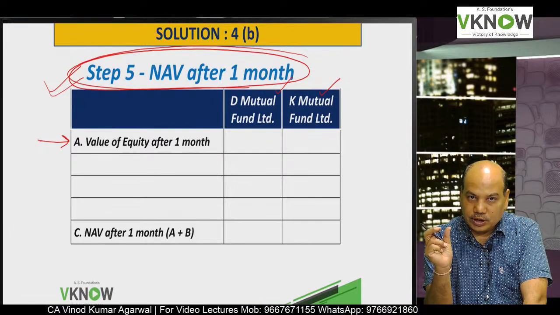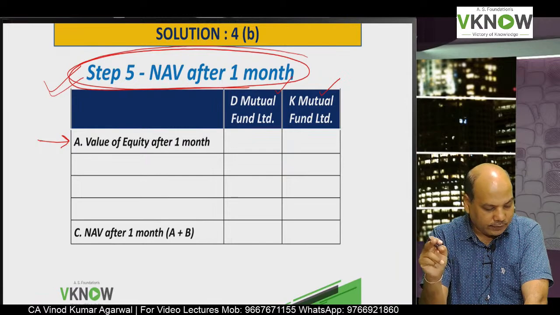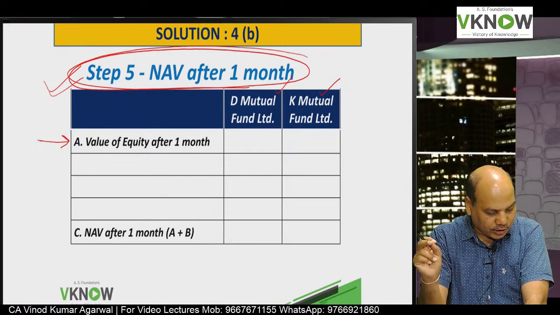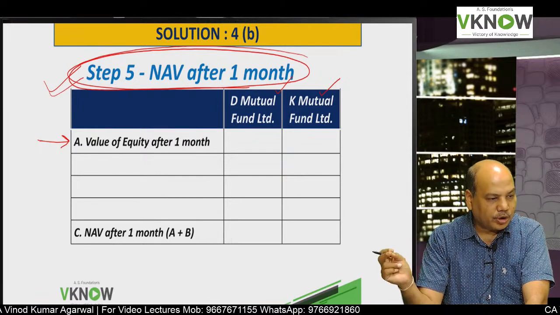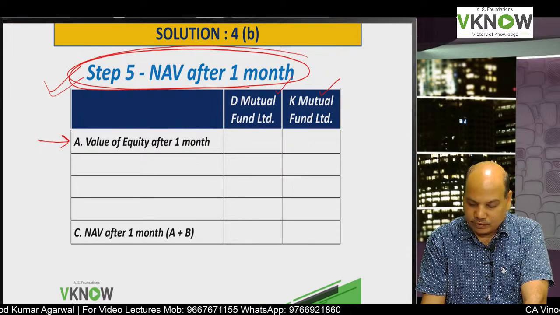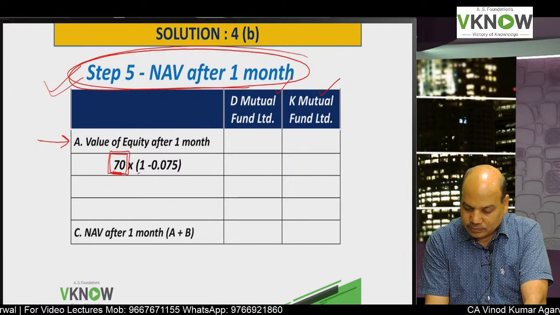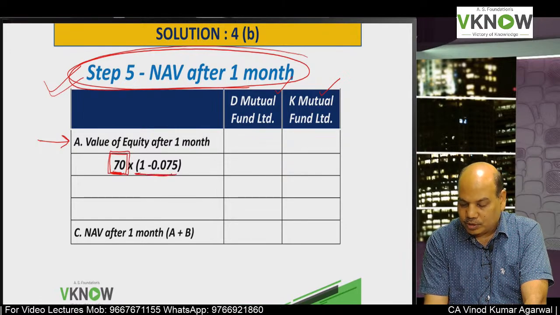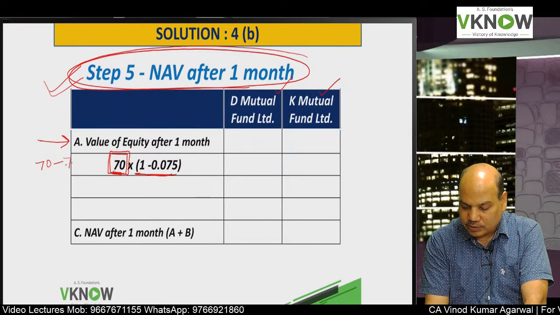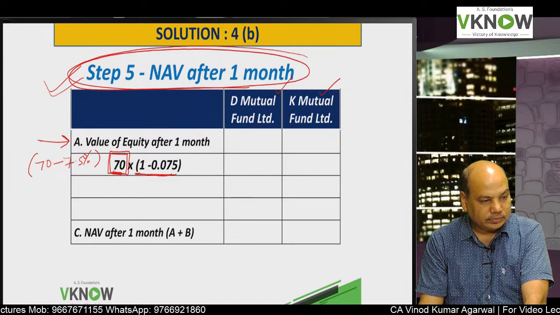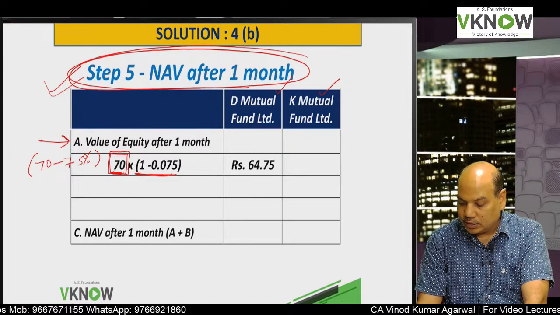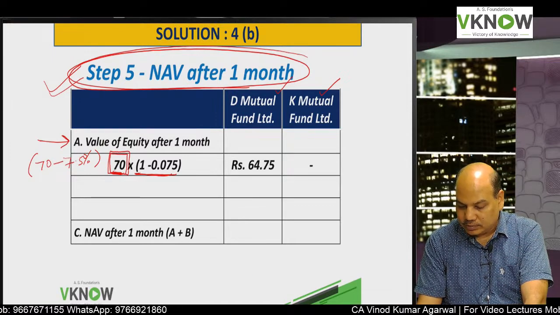So first you will take value of equity on 31st December 2014 minus 7.5%. This was the value of equity already calculated in an earlier working note. Just write down minus 7.5%, if that helps you to understand. So that comes to 64.75.